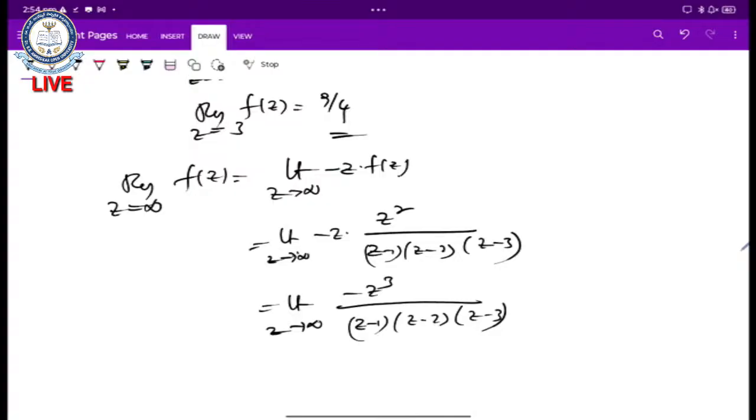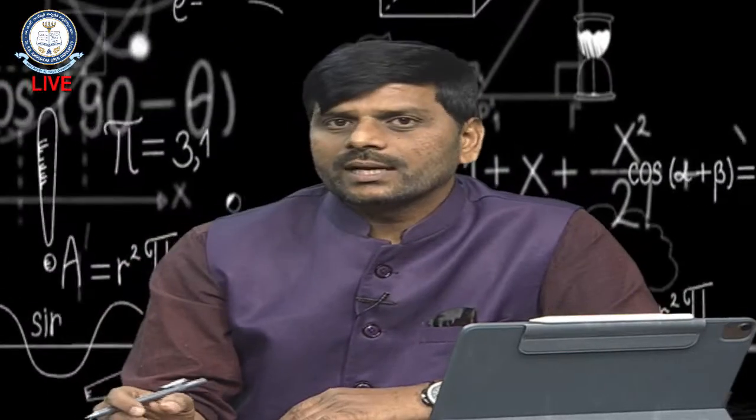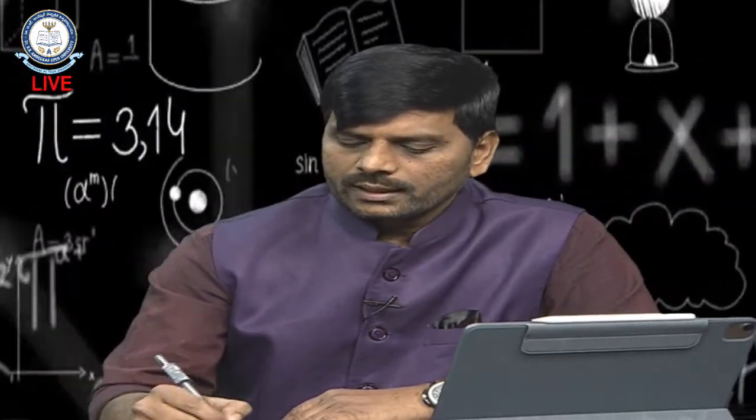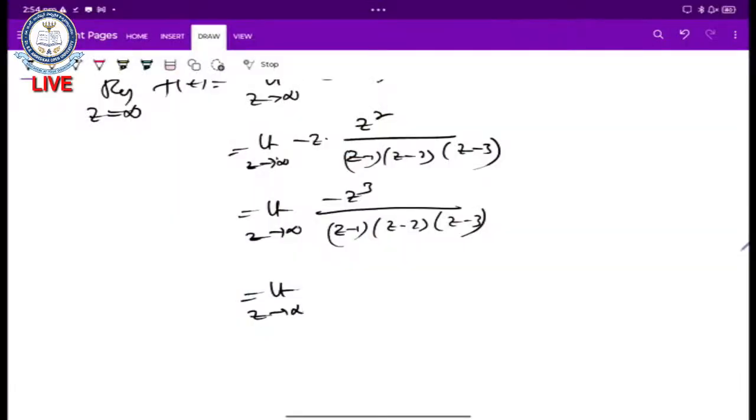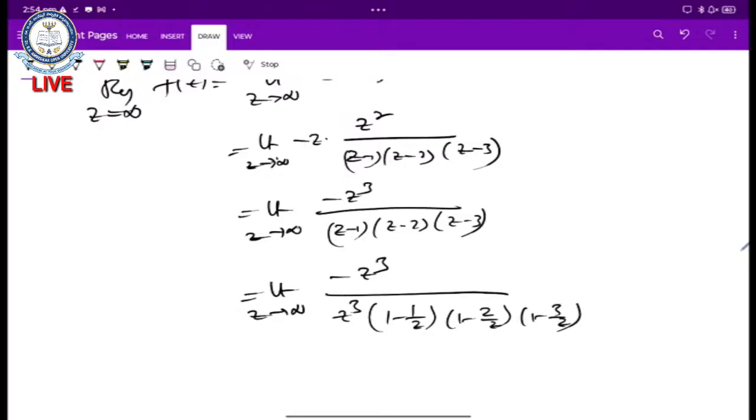So this is the limit as z tends to infinity of minus z cube by (z minus 1)(z minus 2)(z minus 3). In the denominator we take z common from each factor, that is z cube. So it is the limit as z tends to infinity of minus z cube by z cube into (1 minus 1 by z)(1 minus 2 by z)(1 minus 3 by z).